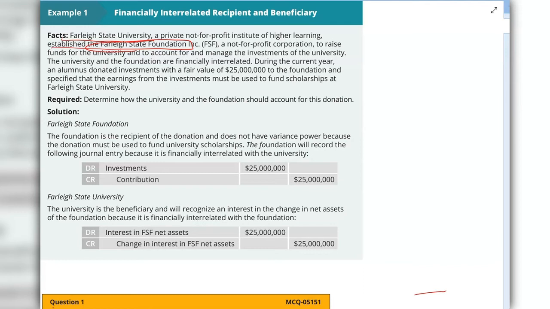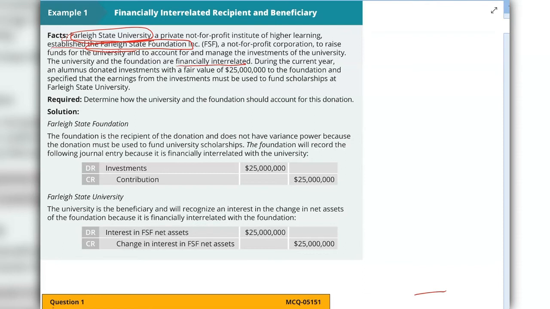This foundation is an intermediary, or the recipient of the donations, and ultimately the beneficiary of the donation will be Farley State University. Now here you will see some important information. Both the university and the foundation are financially interrelated.